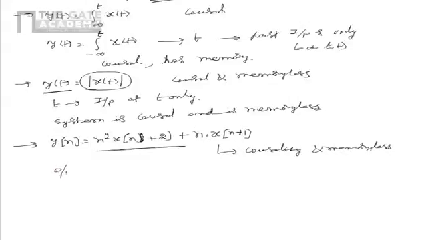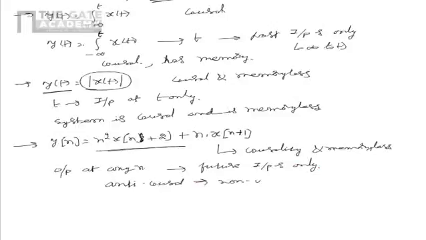We see that the output at any n depends on the future inputs only. From this, we see that the given system is anti-causal. That implies the system is non-causal. As the output at any instant depends on future inputs only, we can also say that the system has memory. So based on the above problems, we can deduce some principles. They are as follows.